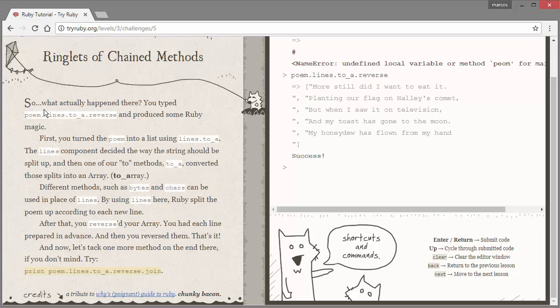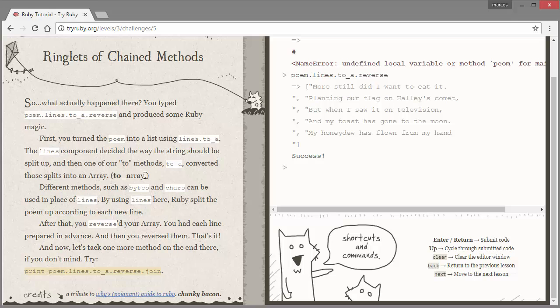Okay, there. So what actually happened there? You typed poem.lines.to_a.reverse. We produced some Ruby magic. First, you turn the poem into a list by doing lines.to_a. So that's what that does. This turns your string into a list. The lines component decided the way that the string should be split up, and then our method to_a converted those splits into an array.